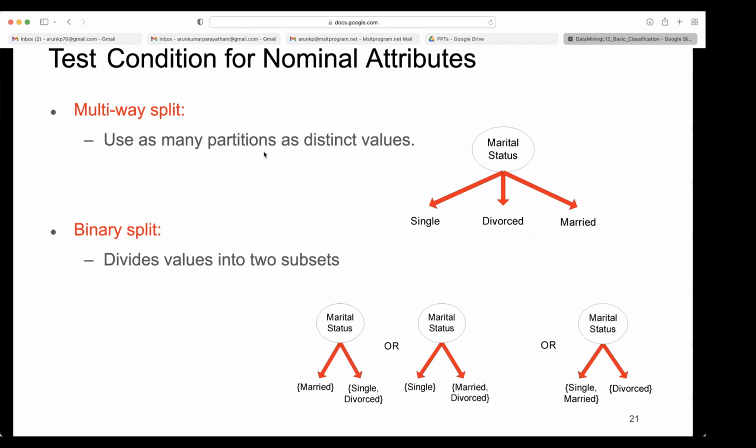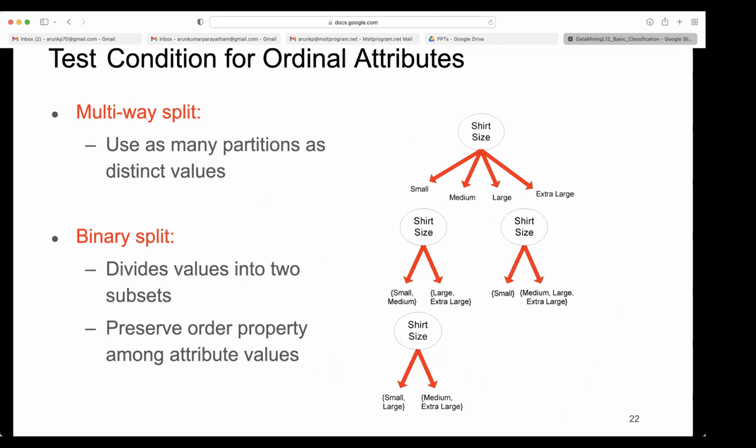Use as many partitions as distinct values. A binary split divides values into two subsets. As I told you, you can make any combination as one branch because they are not comparable for nominal attributes. For ordinal attributes, you can have a multi-way split. Here 4 are available, so you can split 4 ways. Or if you want a binary split, it should always preserve the order property. So small, medium, large, extra large. It is preserving the order property. Am I right?